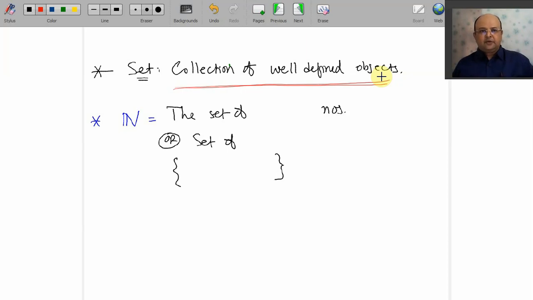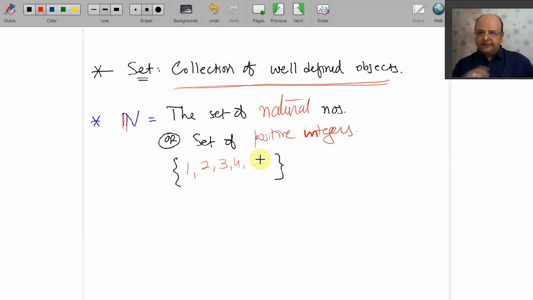Correct? Fine, we go for n, the set of natural numbers. We usually write here your double line to differ it from your usual n. The set of natural numbers, you are very much familiar with natural numbers or set of positive integers. Am I right? Set of positive integers. What are they? 0, 1, 2. No. Then what is that? Yes, positive integers matlab 1, 2, 3, 4 and so on.